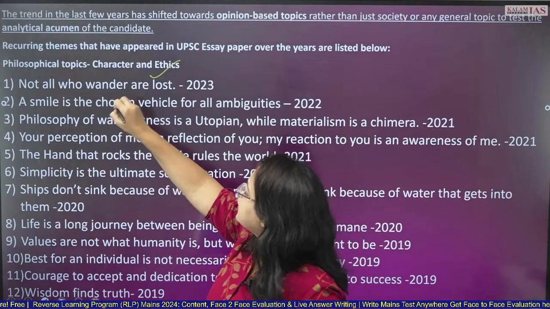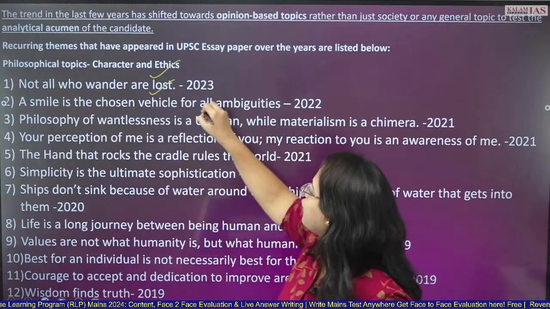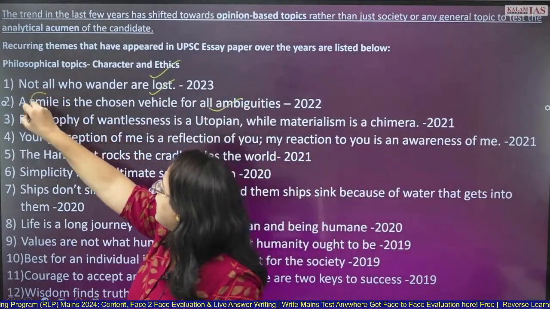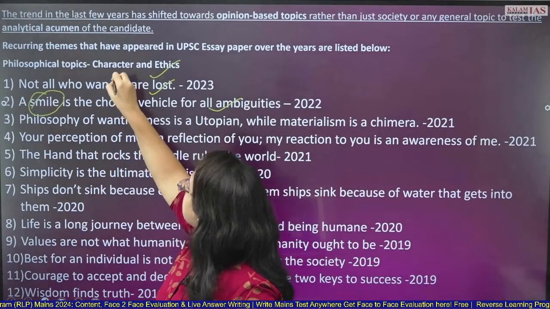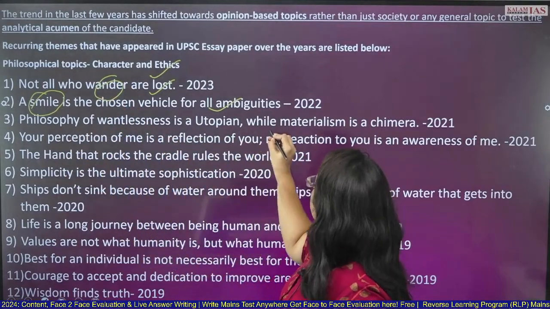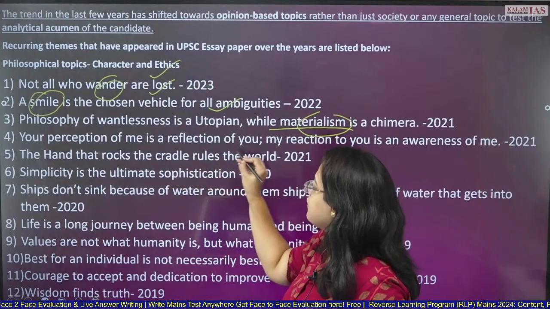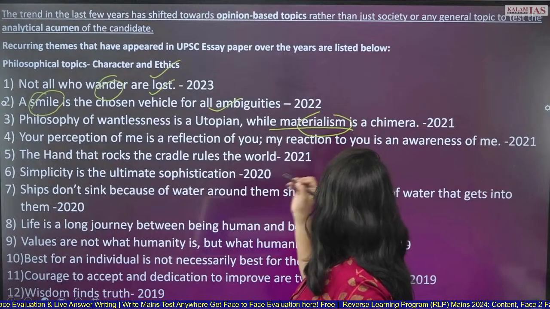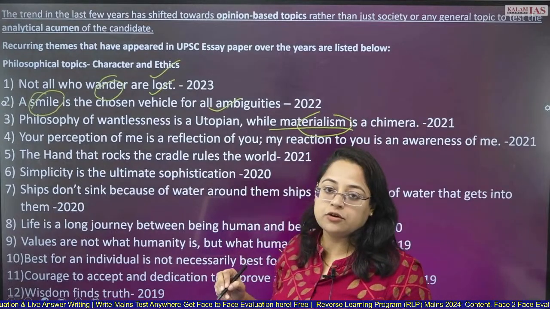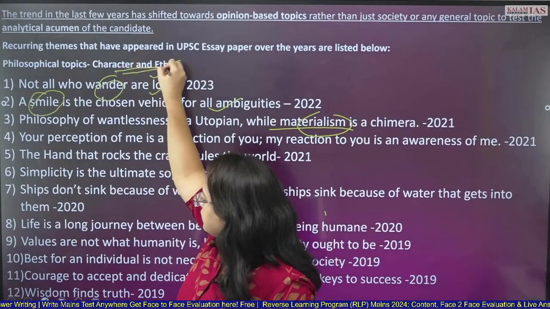Not all who wander are lost. A smile is the chosen vehicle for all ambiguities. Values, wander. Philosophy of wantlessness is a utopia, while materialism is a chimera. Your perception of me is a reflection of you. My reaction to you is an awareness of me. Then the 2021 topics. So it is more about the character and ethics part.